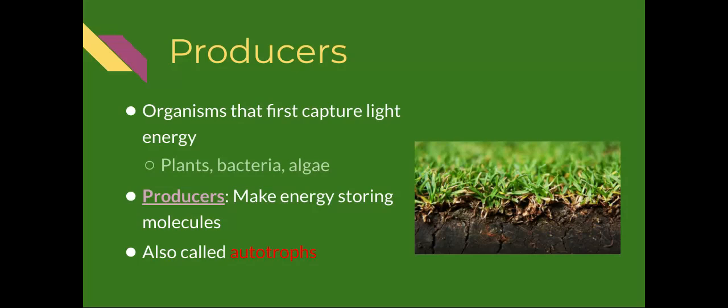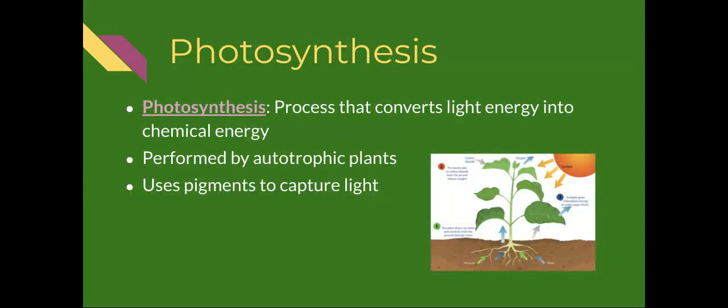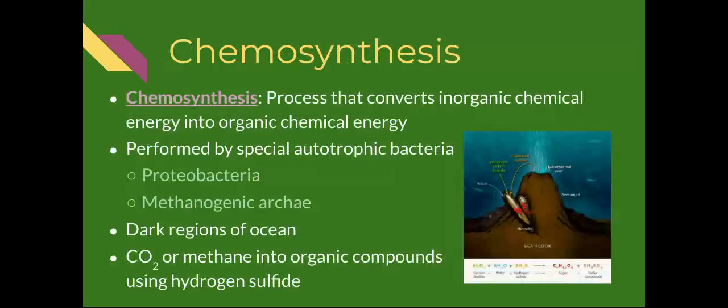Producers make energy storing molecules, which we use as food. They do this through the process of photosynthesis. Photosynthesis is the process that converts light energy into chemical energy. It's performed by autotrophic plants and algae as well, and it uses pigments to capture light. Next week, we'll talk about the process of photosynthesis and the different pigments that plants use to capture sunlight.